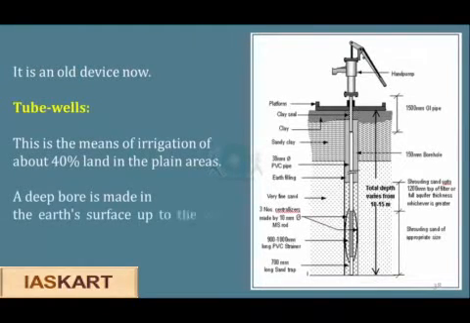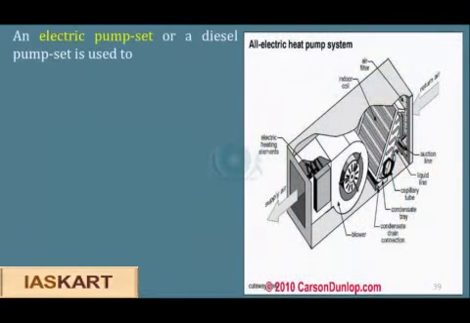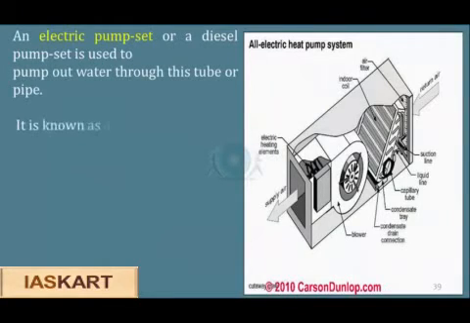A deep bore is made in the earth's surface up to the water table. A pipe or a tube is fixed in this bore. An electric pump set or a diesel pump set is used to pump out water through this tube or pipe. It is known as a tube well.